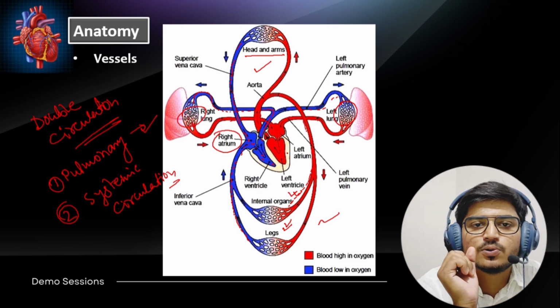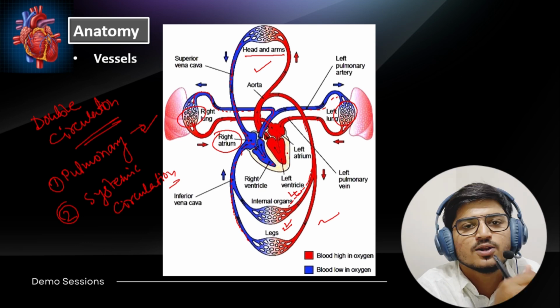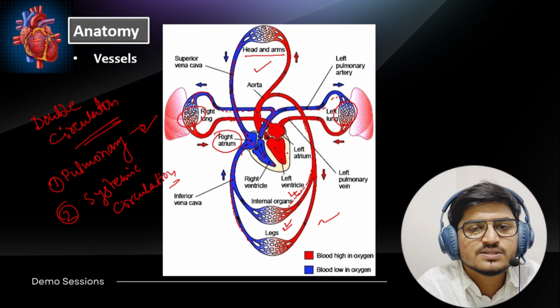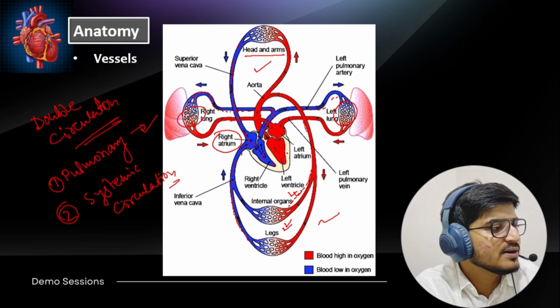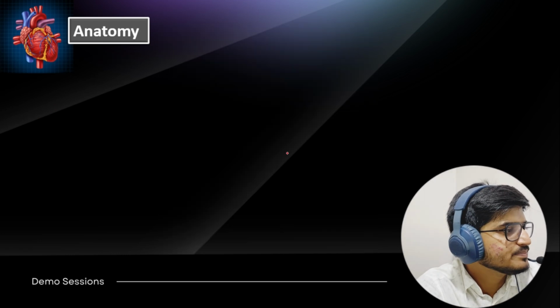So this is the key role. I hope it is a very interesting diagram and it will explain a lot. I hope you understand this very clearly. If you're not, then definitely get back to me. I will definitely help you to understand this topic.